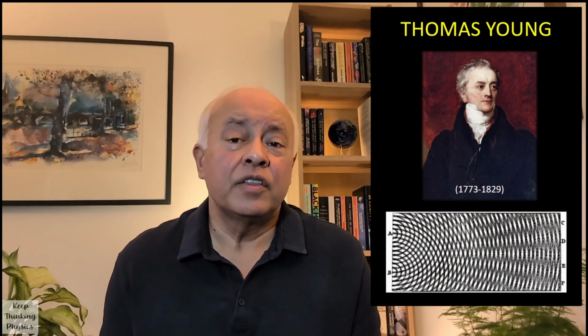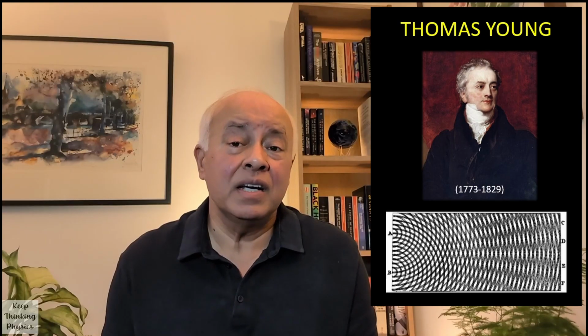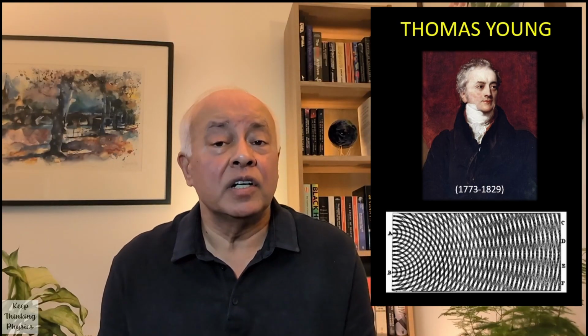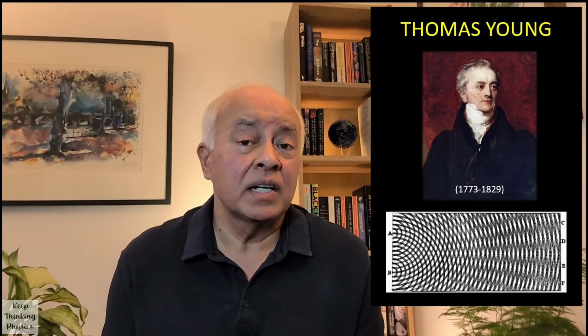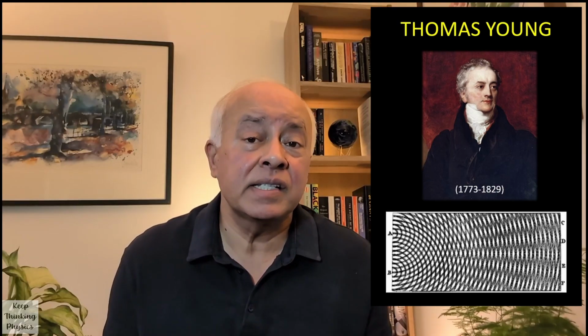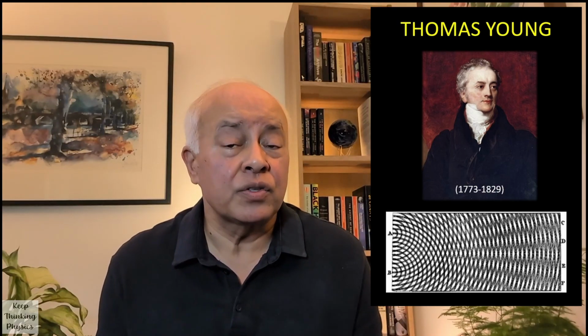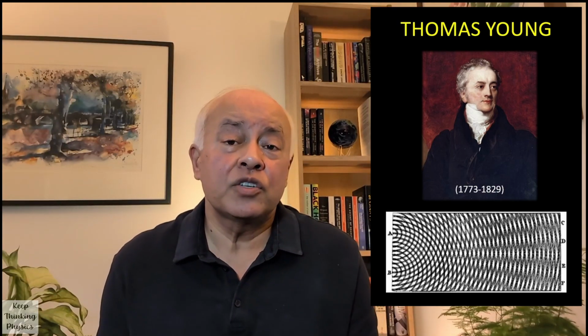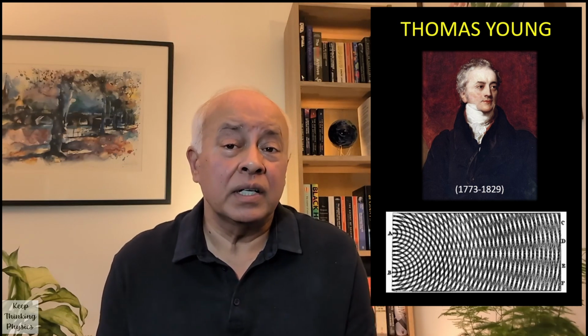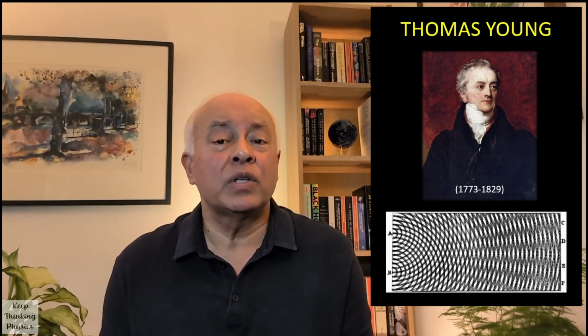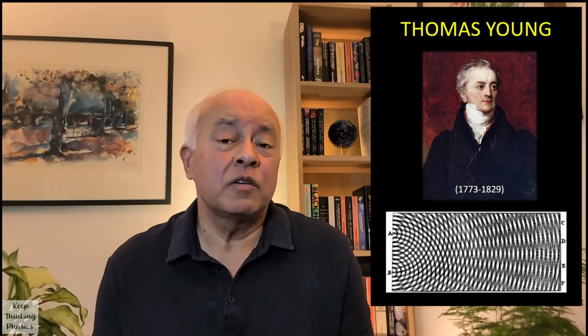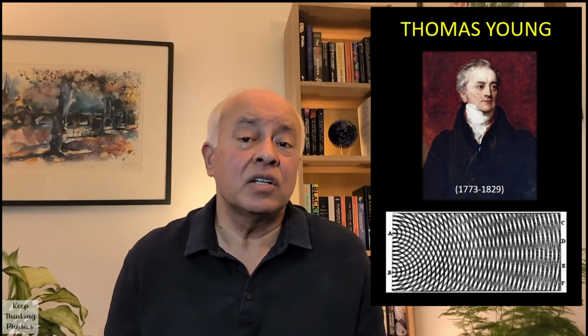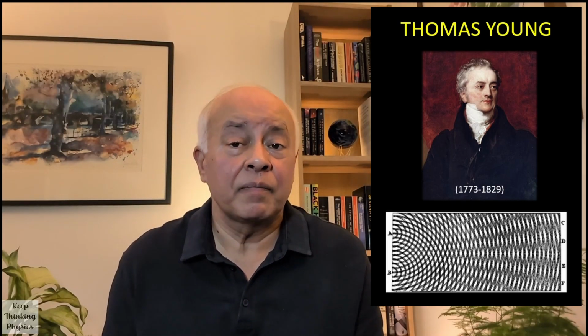Then later on, in the early 1800s, the British scientist Thomas Young theoretically confirmed Huygens' wave theory of light and also illustrated it by a series of landmark demonstrations. Young had used travelling waves in water in a ripple tank to show how the existence of waves can be inferred from interference effects, and he then extended this concept to deal with light.